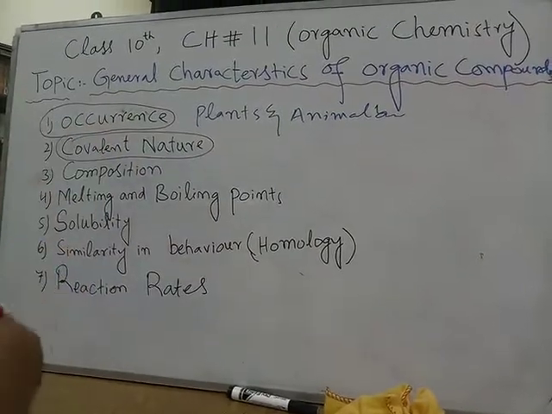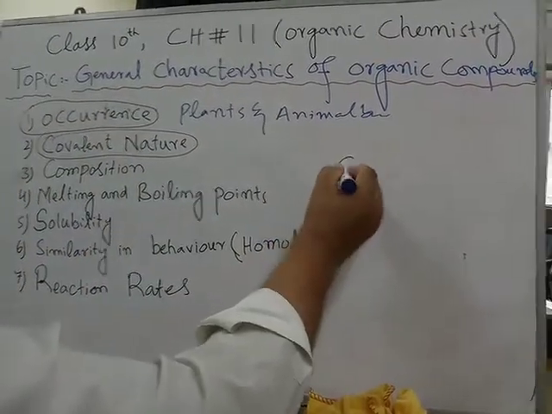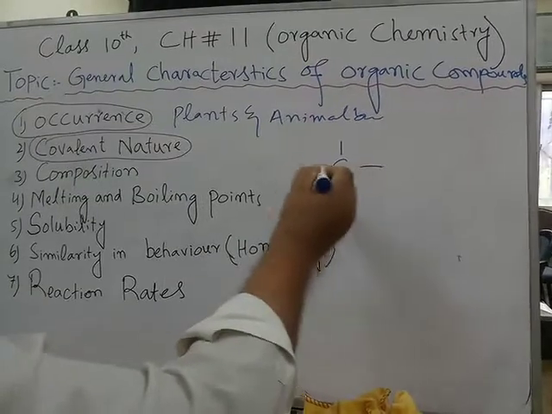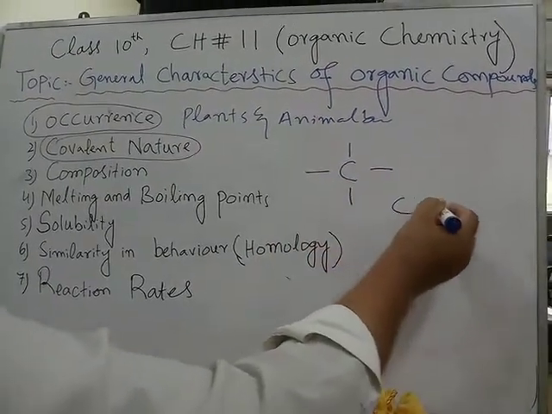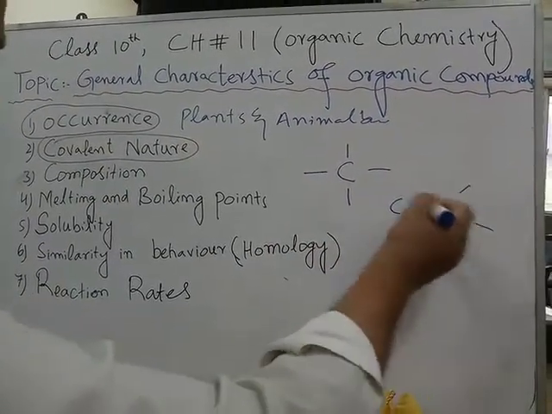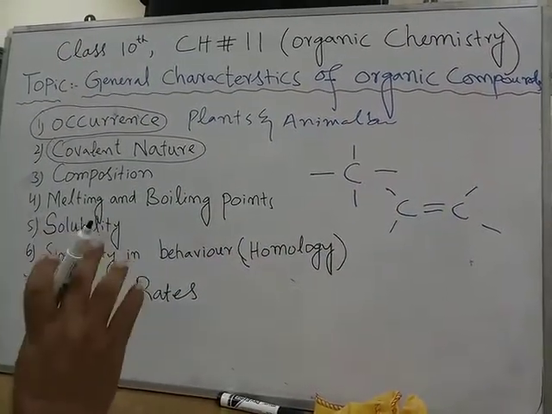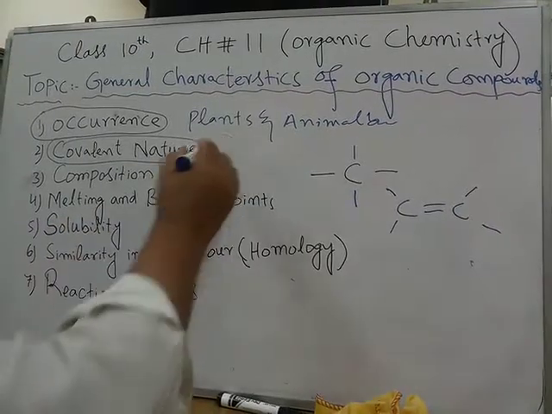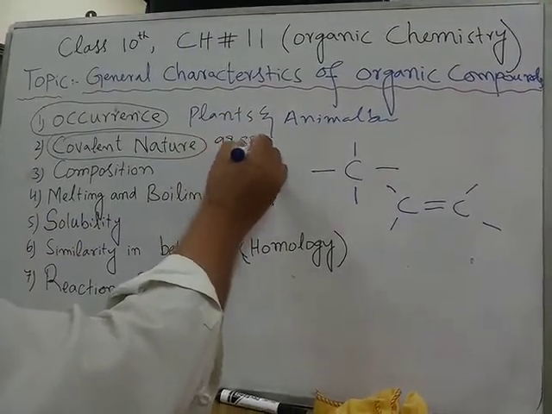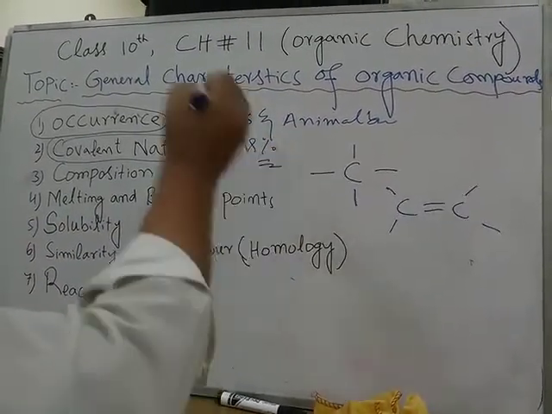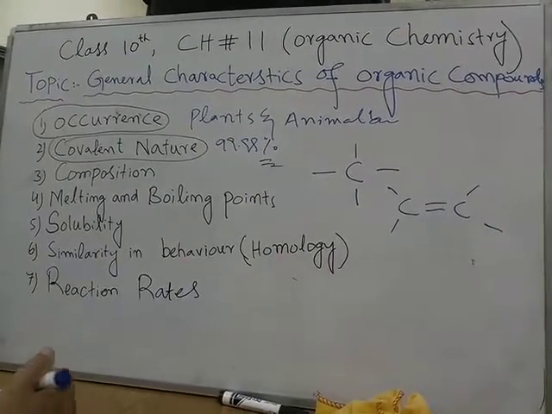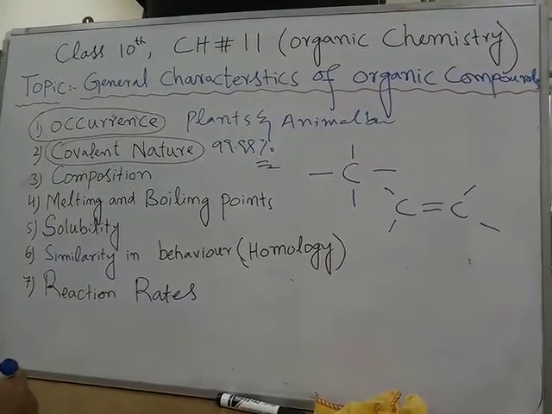Remember that, let's say this is carbon. Carbon can form 4 bonds. It can also form a double bond, but it will form 4 bonds. And covalent bonds, remember that 99.99% of the organic compounds are covalent. They have covalent bonds in them.